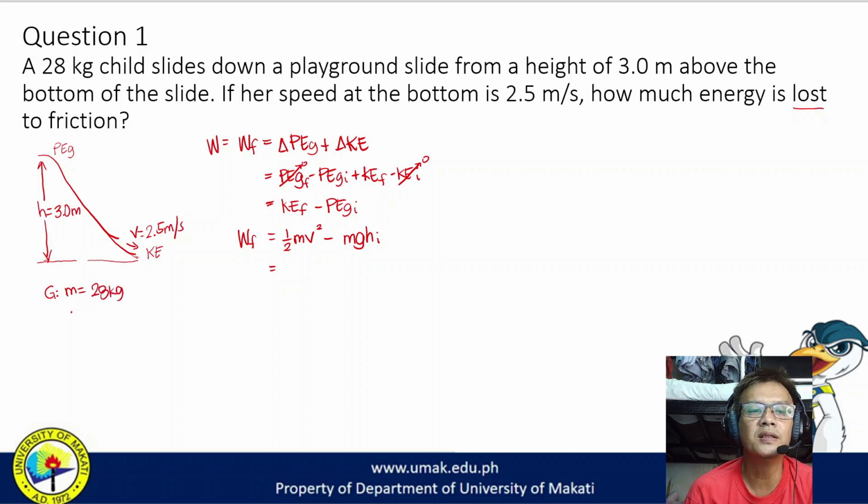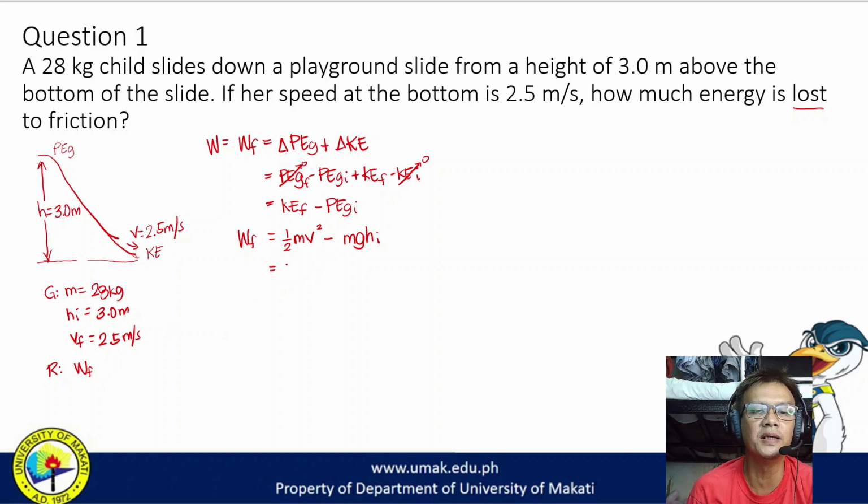We have the initial height, which is 3 meters. The final velocity, which is 2.5 meters per second. So hinanap natin is the energy loss through friction. So ang required is the energy due to friction, or the work done by friction. So the work done by friction is 1/2 mv squared minus mgh.